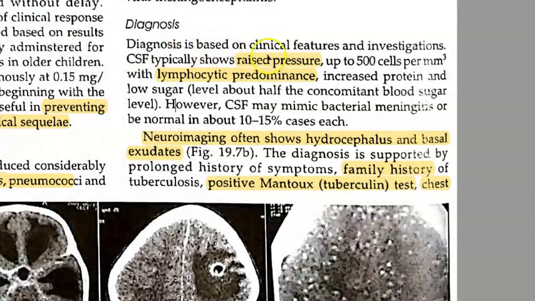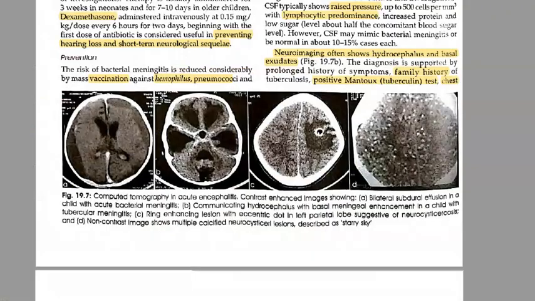So, what will you see in the CSF? Raised pressure, yes, we saw raised pressure. Lymphocytic predominance, increased protein, low sugar, everything we told you. This will mimic bacterial meningitis, etc. You have to check correctly. Do acid-fast bacilli staining and check, okay? Then you do neuroimaging, guys.